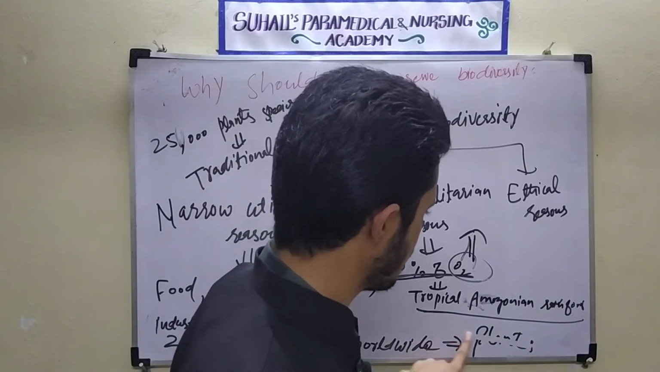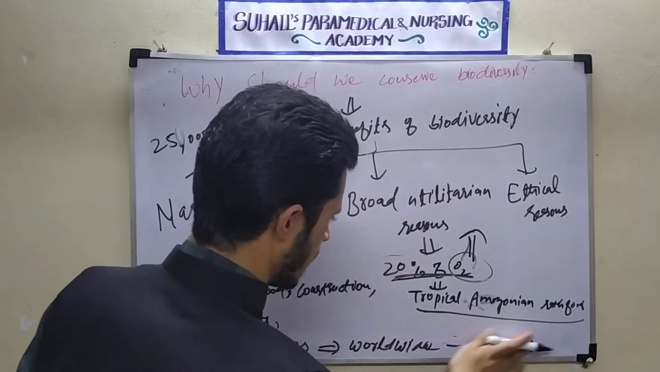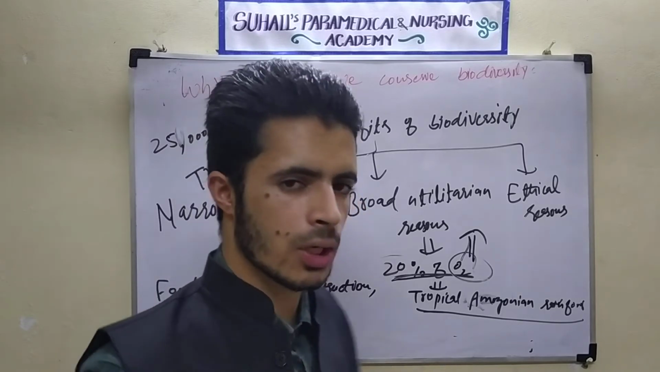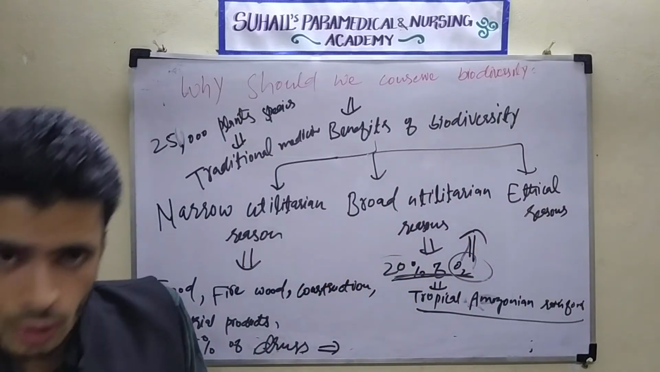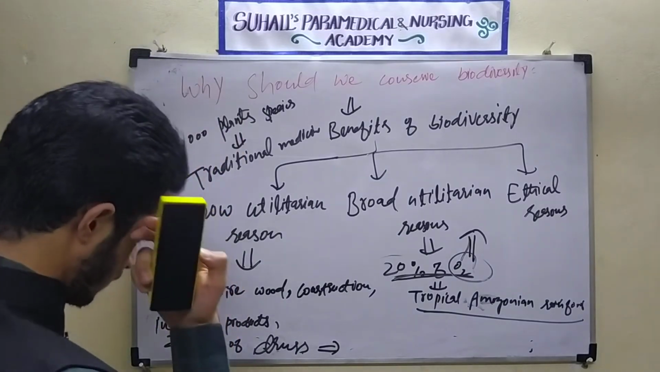One more thing is there. What is that? Suppose there is no pollination. I will write this here once. I hope you can note this, or you can take a screenshot.